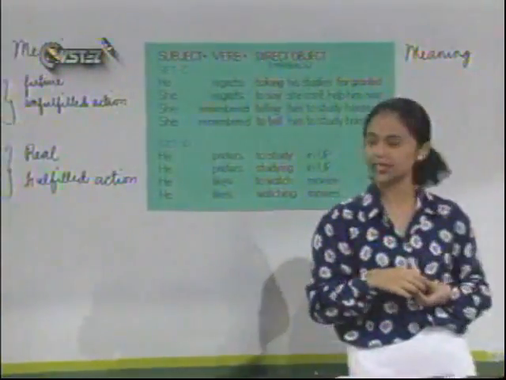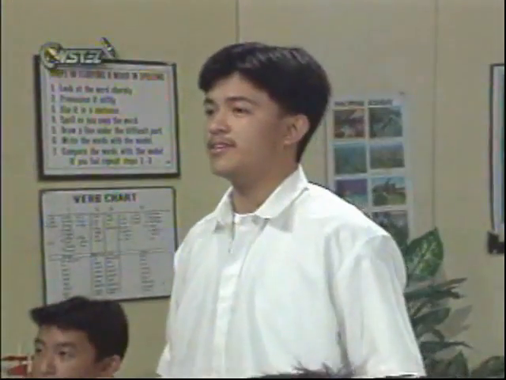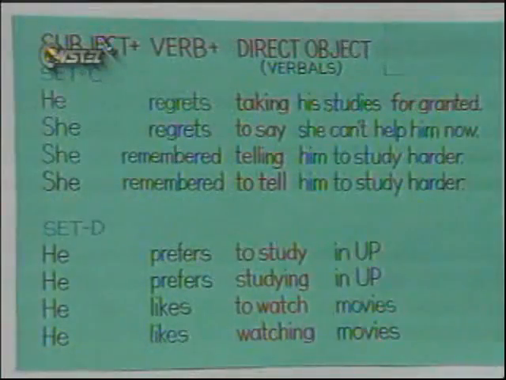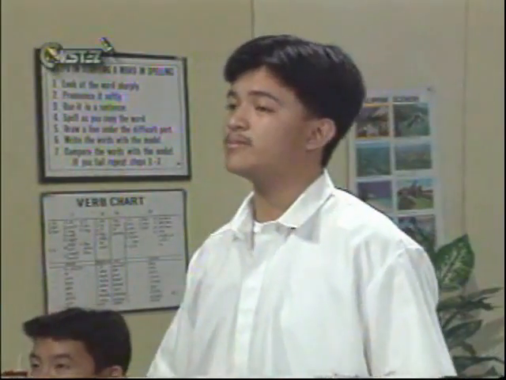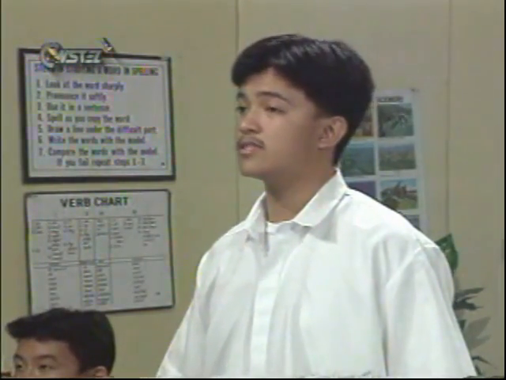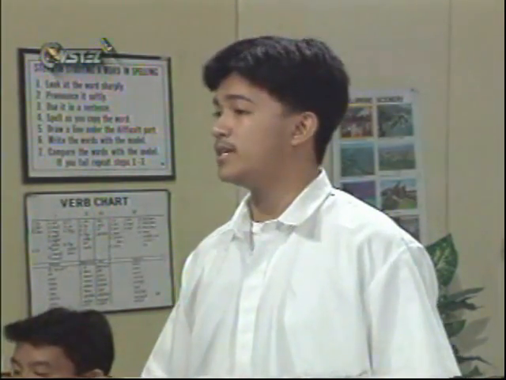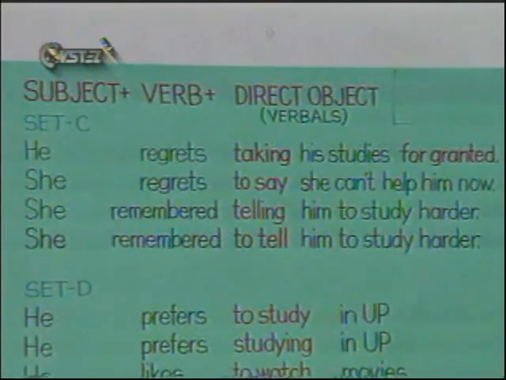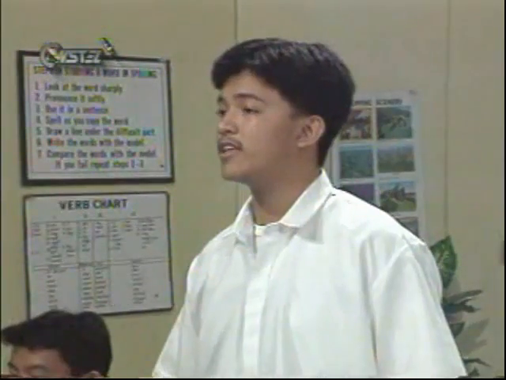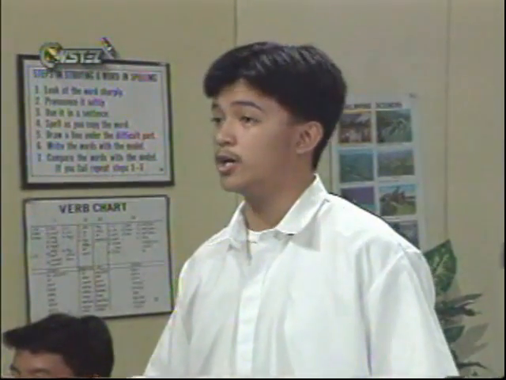Okay, Paul, can you please read set C? He regrets taking his studies for granted. She regrets to say she can't help him now. She remembered telling him to study harder. She remembered to tell him to study harder. Ma'am, it seems in the first sentence, he regrets taking his studies for granted. The speaker is referring to a past action, but in the second sentence, she regrets to say she can't help him now. I think the speaker is referring to a present action.